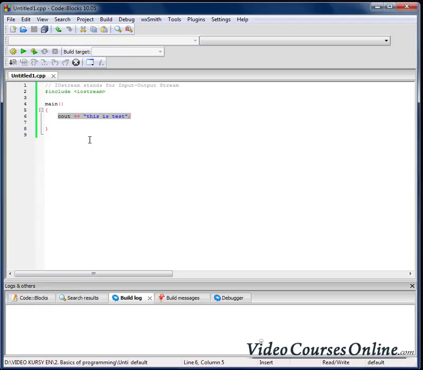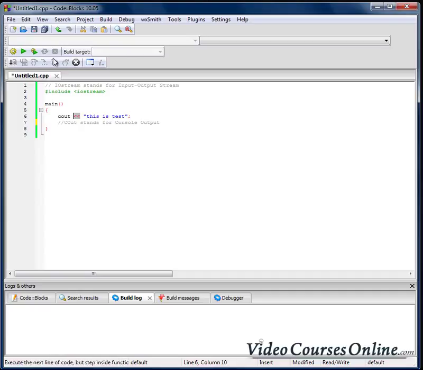As we can see here, we have something like cout. Cout stands for console output. After it, we have two angle brackets, less than signs.